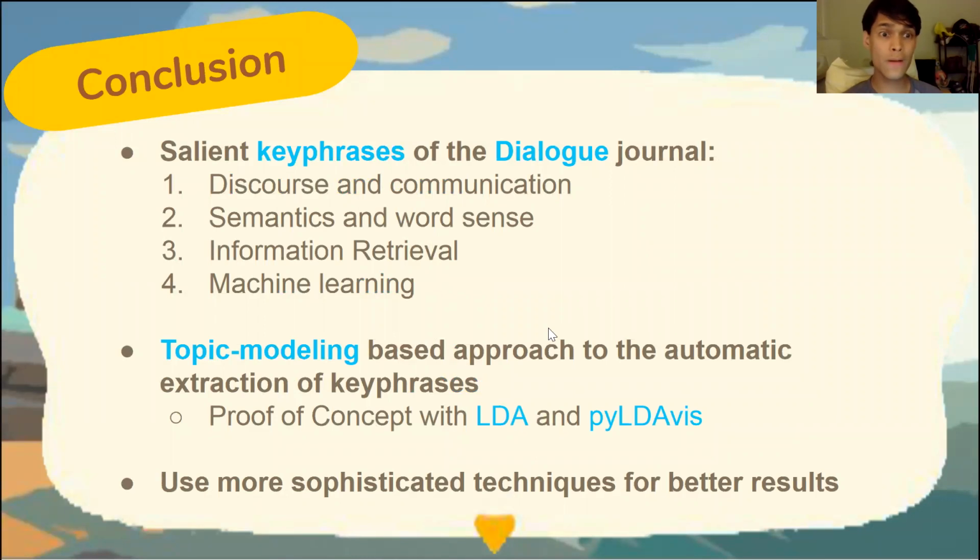In conclusion, we found that the salient key phrases in the Dialogue Journal typically cluster around 4 areas: discourse and communication, semantics and word sense, information retrieval, and machine learning. This project used a topic modeling based approach to automatic extraction of key phrases, as a proof of concept with LDA and PyLDAvis. And in the future, we could use more sophisticated techniques for better results.